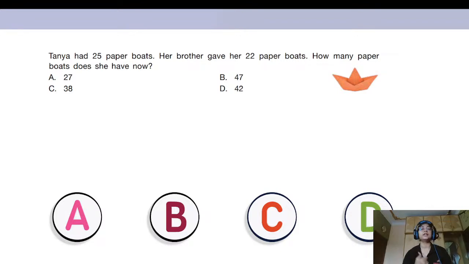5 वंस और 2 वंस मिला के, 5 और 2 मिला के 6, 7, 7 वंस, और 2 टेंस और 2 टेंस मिला के 2 और 2, 4, 4 tens. So 4 tens and 7 ones. So the answer is 47. It is neither 27, neither 38, neither 42, but it is 47. So option B, it seems, is absolutely correct.